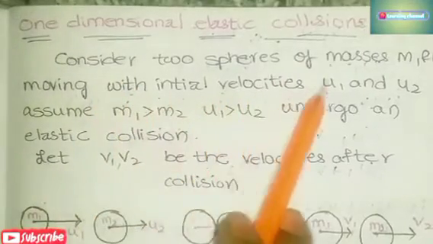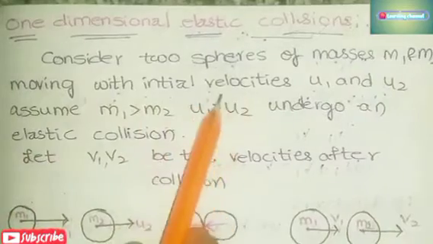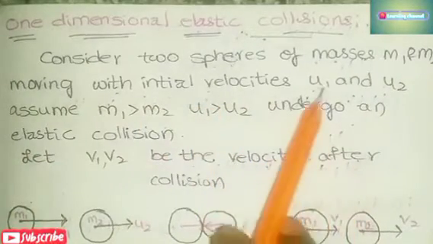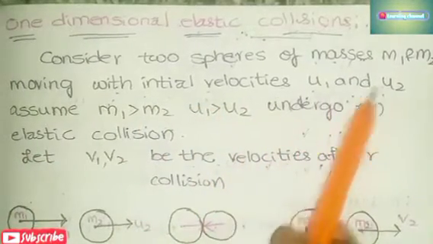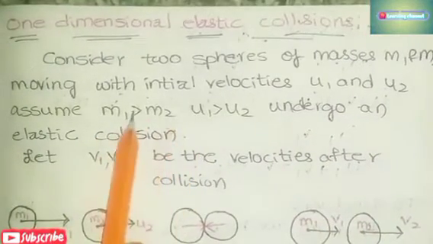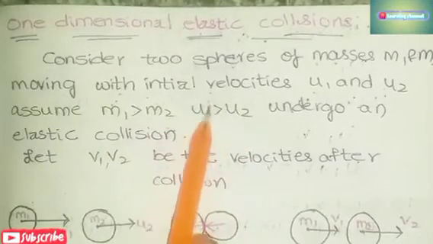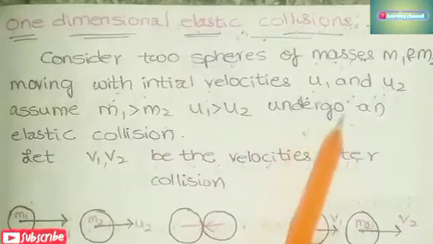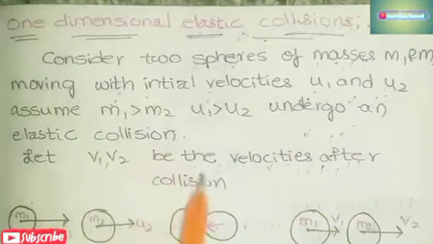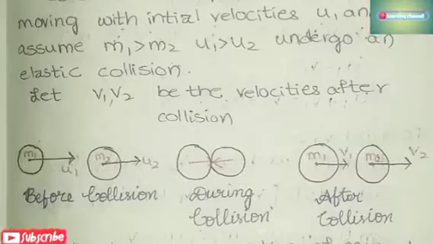First of all, you have to consider two spheres of masses m1 and m2 moving with initial velocities u1 and u2, and let us assume that m1 is more than m2. So m1 has more mass and u1 is greater than u2, the velocity of the first one is more. They undergo an elastic collision. So after collision, the velocities are changed into v1 and v2.